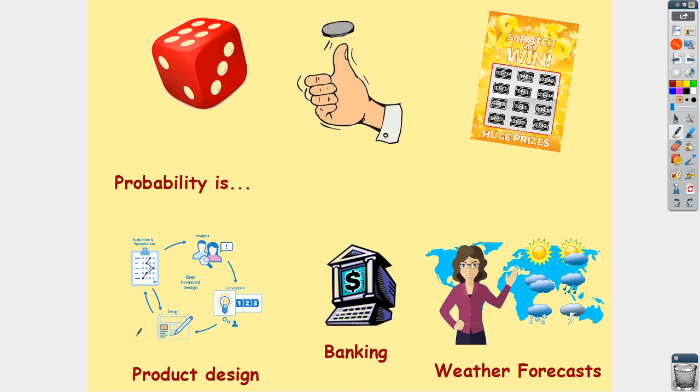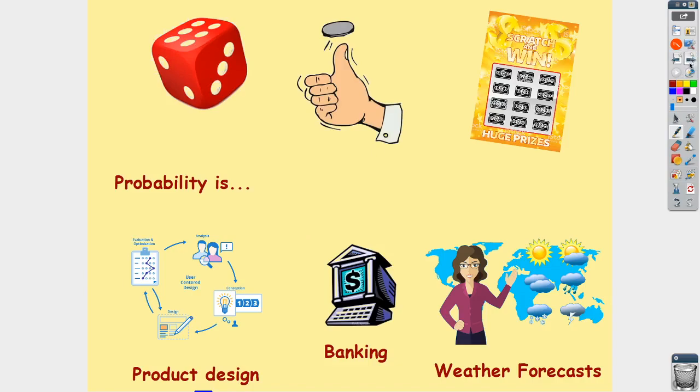I've put some areas or career paths that quite commonly use a lot of probability at the bottom. Okay, when you get to the end of the video, feel free to go off and have a wee look at them a bit more. They're not the only options, but they're 3 that I thought of off the top of my head.